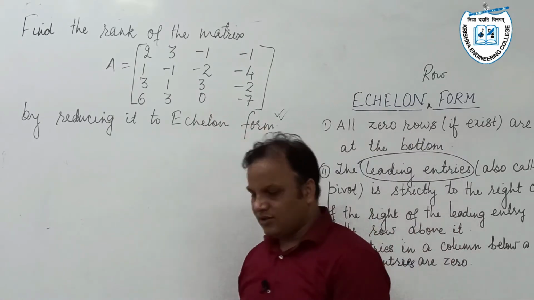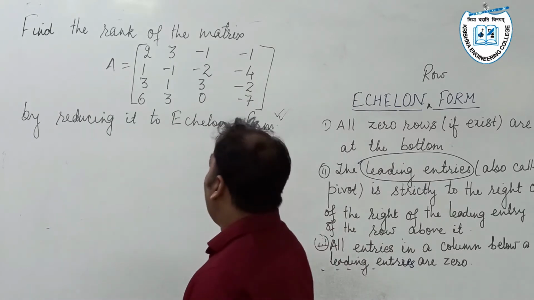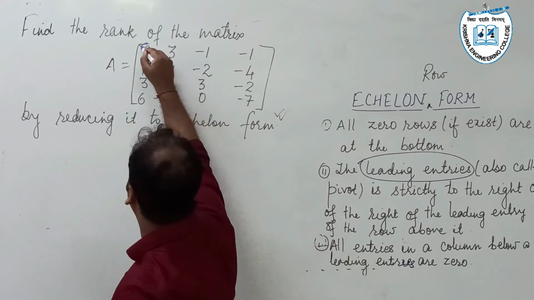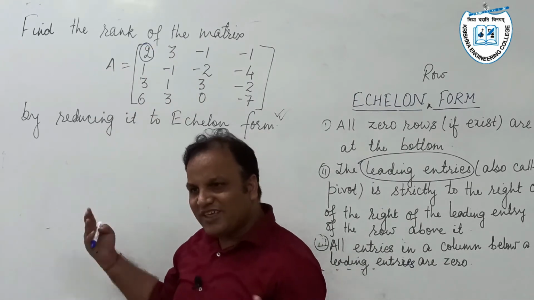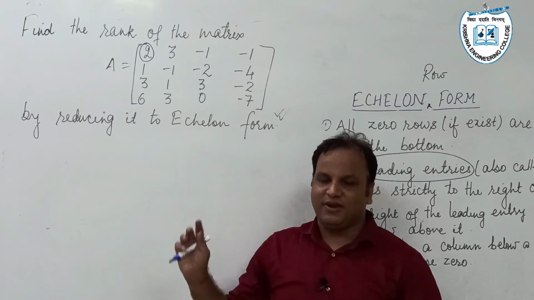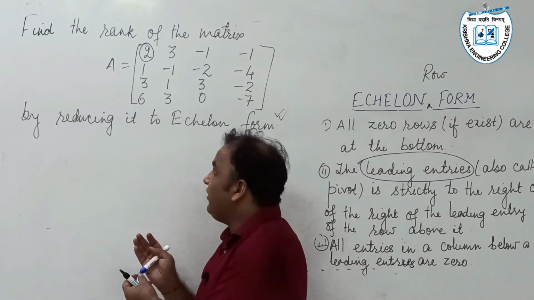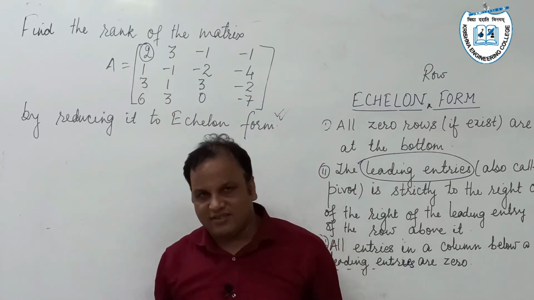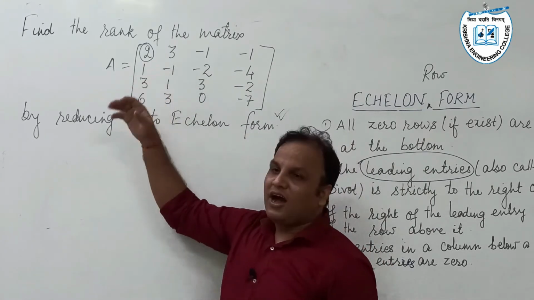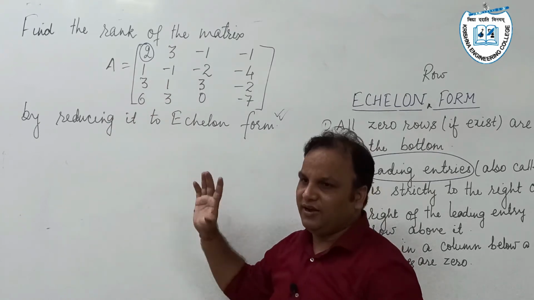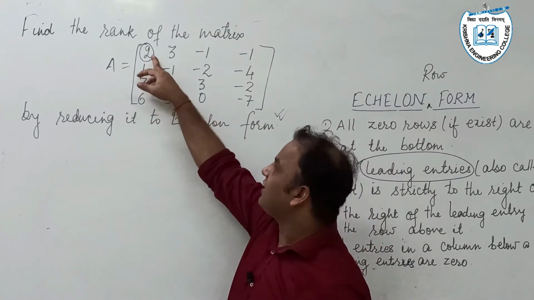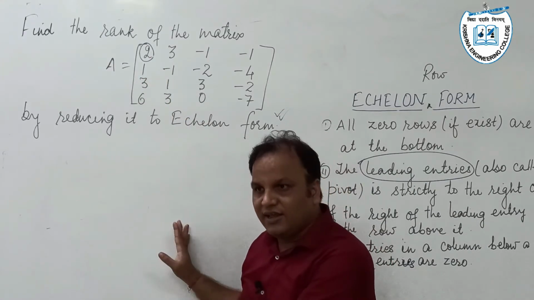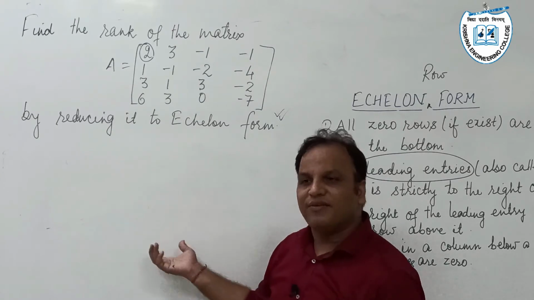Okay, now we proceed. In the first row, 2 is our leading entry, also called the pivot element. We can start from this 2 itself, but there is an apprehension: our calculation might be complicated. Better to convert this element equal to unity. I reiterate, it is not mandatory, but it makes our calculation easy.